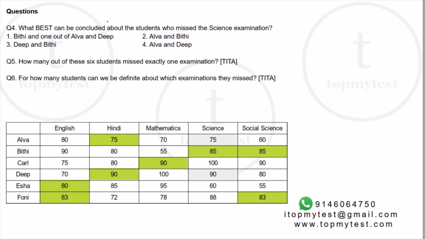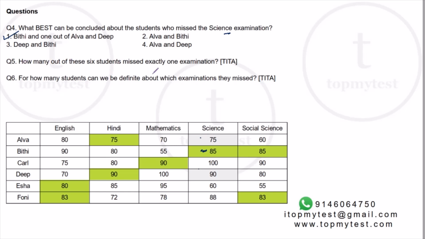Let's go to the fourth one. What best can be concluded about the students who missed the science examination? Okay, who misses the science? We know Beatty definitely missed, and 1 out of Alva and Deep misses. Beatty and 1 out of Alva and Deep. Option 1.